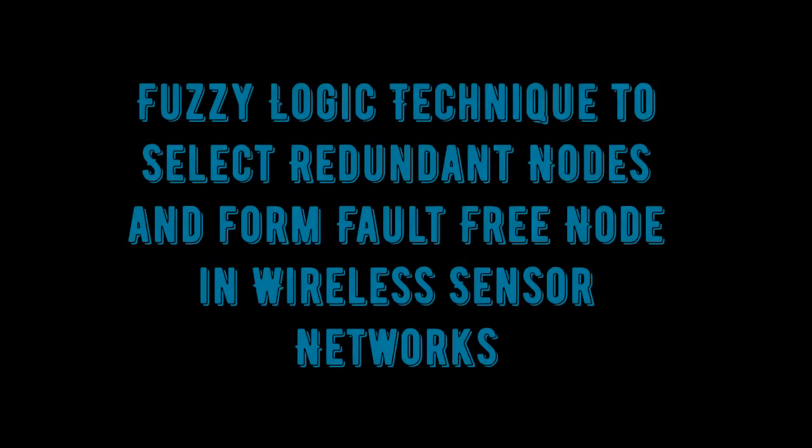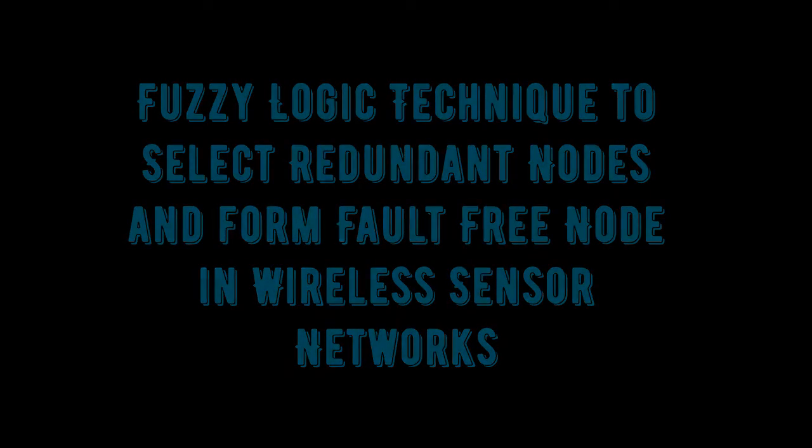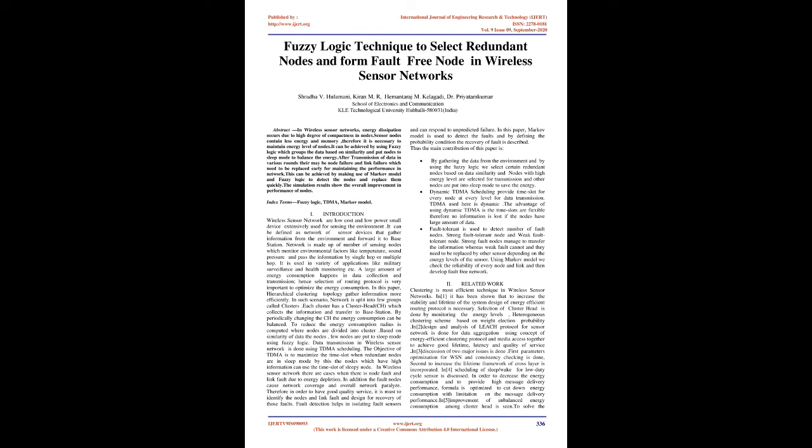Fuzzy logic technique to select redundant nodes and form fault-free node in wireless sensor networks. Abstract: In wireless sensor networks, energy dissipation occurs due to high degree of compactness in nodes. Sensor nodes contain less energy and memory, therefore it is necessary to maintain the energy level of nodes. It can be achieved by using fuzzy logic, which groups the data based on similarity and puts nodes to sleep mode to balance the energy.